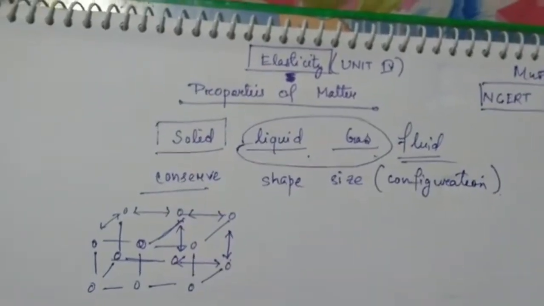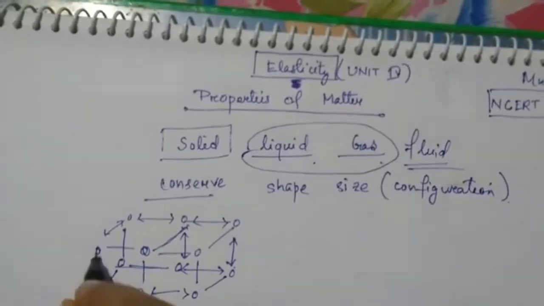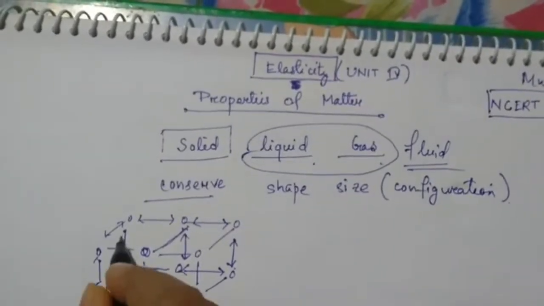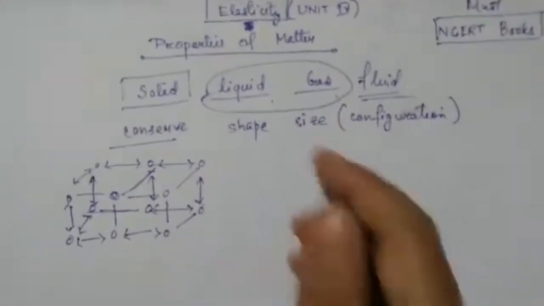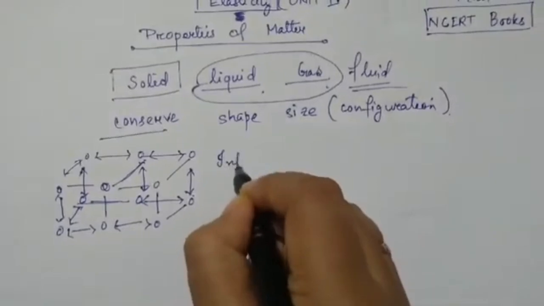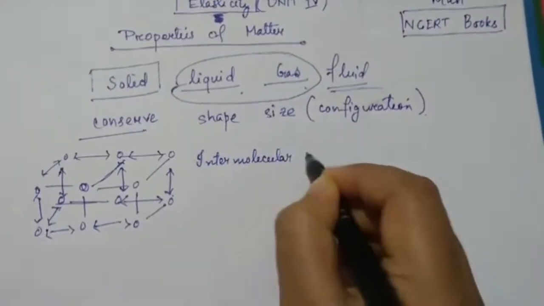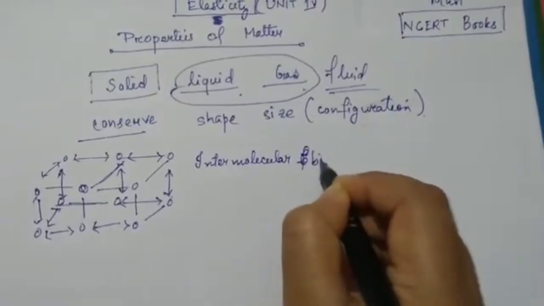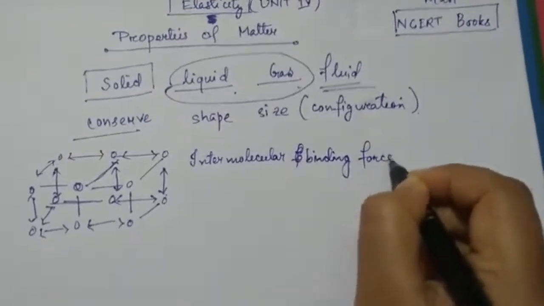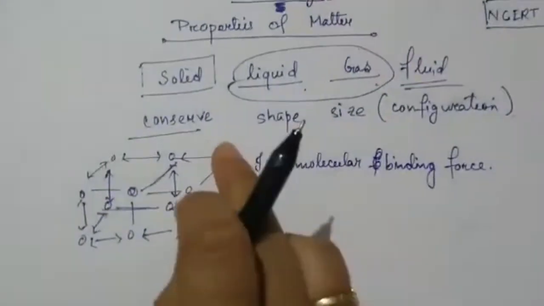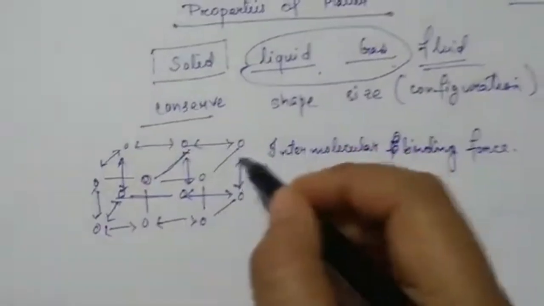So molecules in a solid are tightly bound to each other through an intermolecular binding force. This intermolecular binding force keeps the molecules close, and you can see the gap.